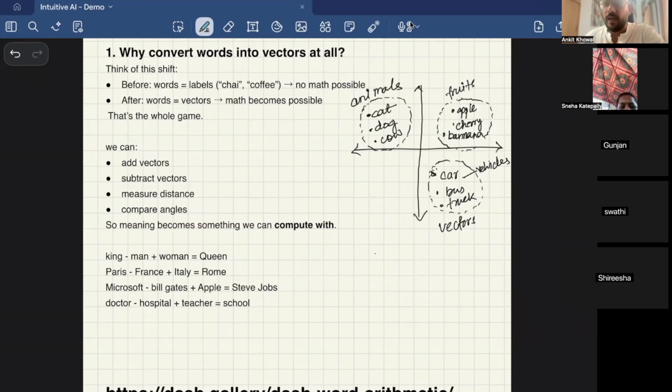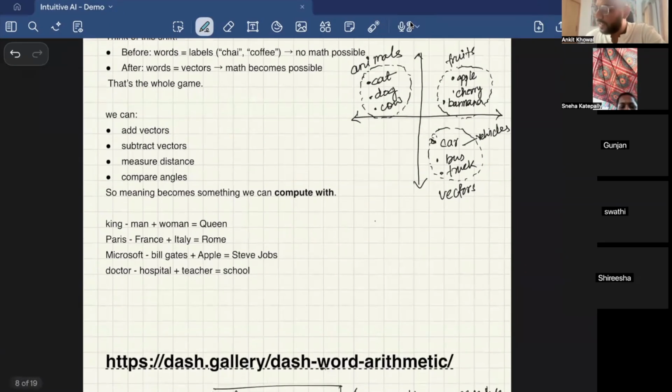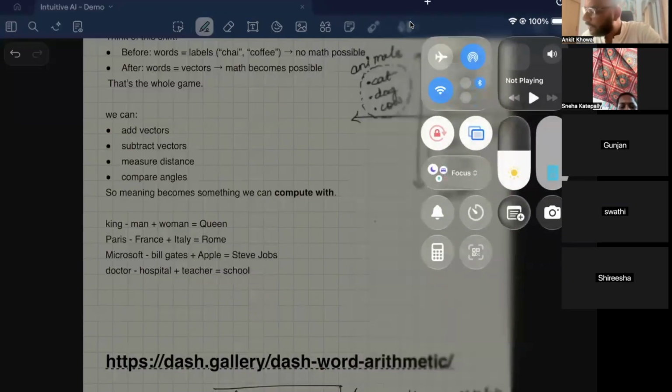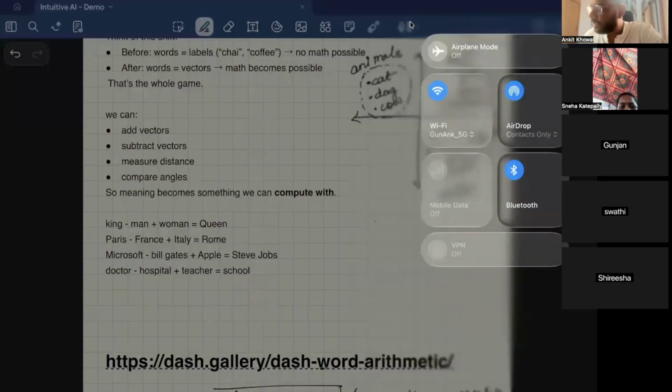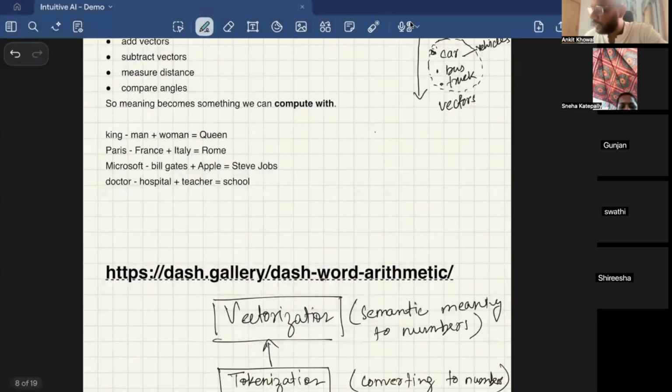I'll take a pause over here and see if you can appreciate this, because it's really beautiful. How we have taken words, converted them into numbers, then converted them into vectors, and now we are doing some math, and the meaning we are getting from there is amazing. So this is very amazing math. It will take some time to sink in, but I just wanted to explain the concept of vectors as well.